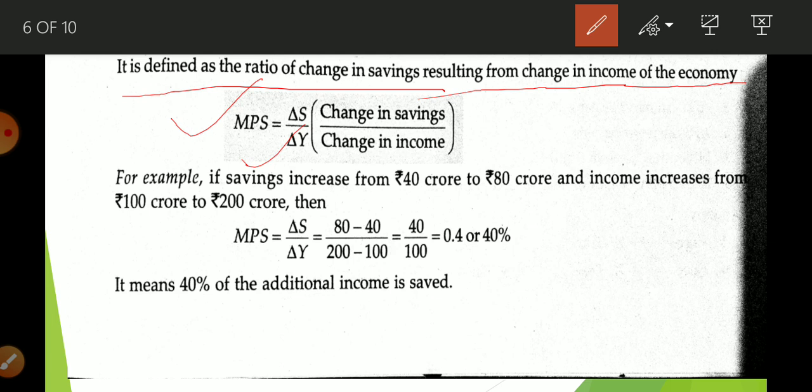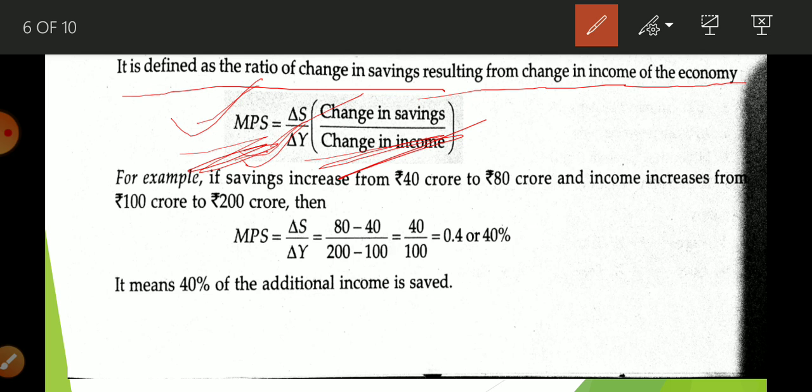So it is the ratio between change in saving to change in income. Okay, very simple language. If you forget, simply learn how you are going to write this equation in language. MPS is the ratio between change in saving to change in income. I think it is very easy for you. If you write this much, at least you get the marks.